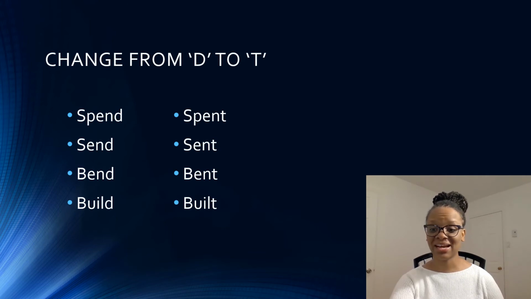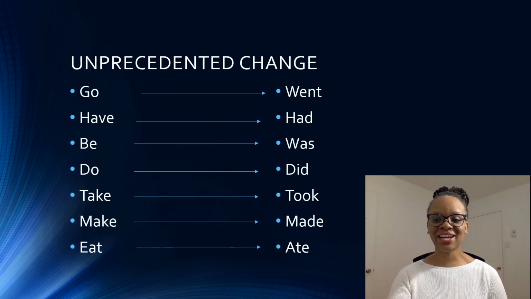There are others that change from D to T. So if the verb ends with D, the past tense changes to T. So the verb spend becomes spent. Send becomes sent. Bend becomes bent. And build becomes built. Then there are some verbs that we can't even explain how they changed. For example, go becomes went, have becomes had, be becomes was, do becomes did, take becomes took, make becomes made, and eat becomes ate.